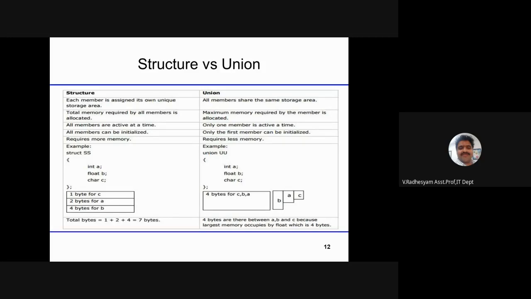But a common hall will be given, and that common hall will be utilized by all the variables in the case of union. Unions are a concept like memory management. You can save some memory in the case of unions.